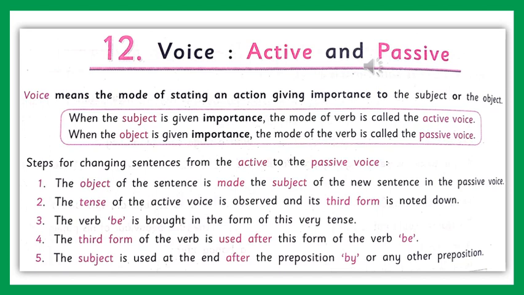Is, are, all these are forms of be, and after that we will use the third form of the verb. I'll just give you the format in the next slide, then you will understand. And the last point: the subject is used at the end after the preposition by or any other preposition. In the passive voice, usually we place the preposition by before the agent, but it has to be kept in mind that where the action is very important and the agent is unimportant, the preposition by and the agent can also be left out. It is not necessary in that case.